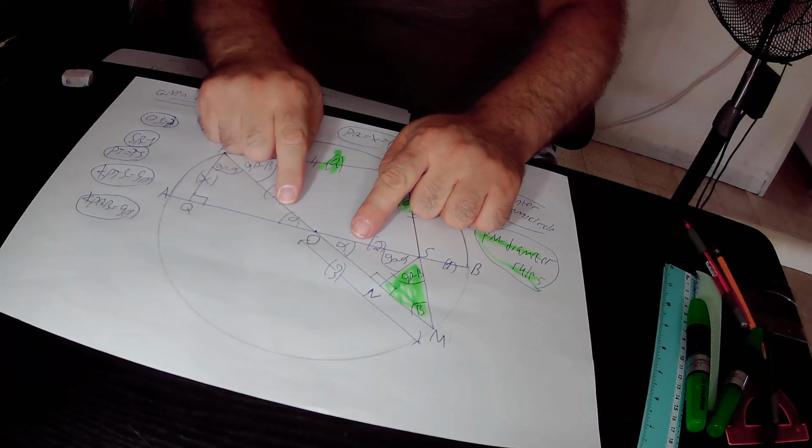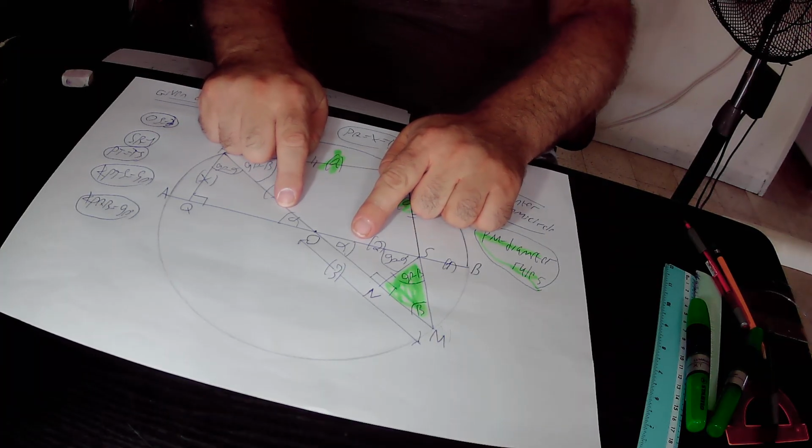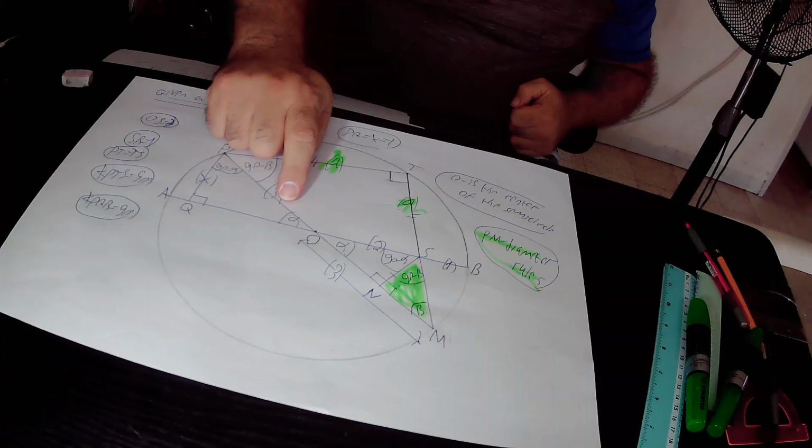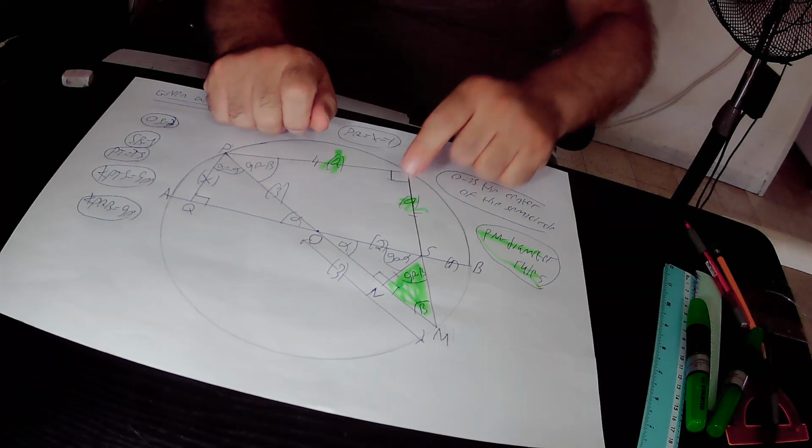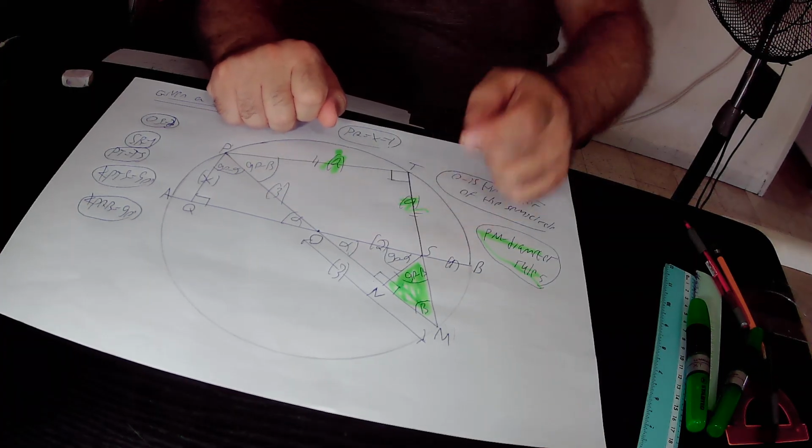Those two angles are defined as vertex angles, and we know that vertex angles are equal to each other. So if we define the size of this angle as alpha, then the size of this angle must also be equal to alpha because they are equal to each other.